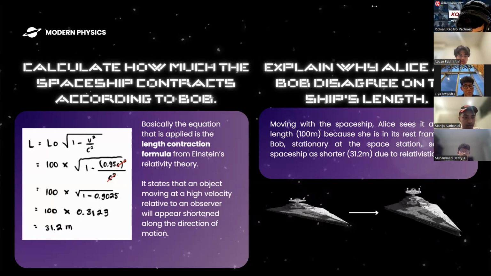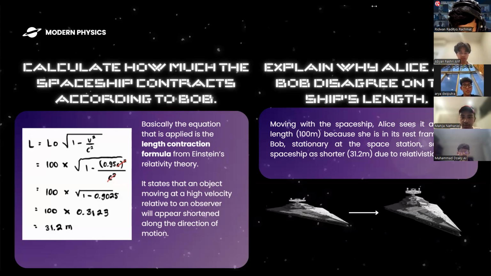Here we have L, which is the length measured by an observer moving relative to the object being measured, and L0 being the length measured by an observer at rest relative to the object, and v is the speed of the object or the observer, and c is the speed of light.